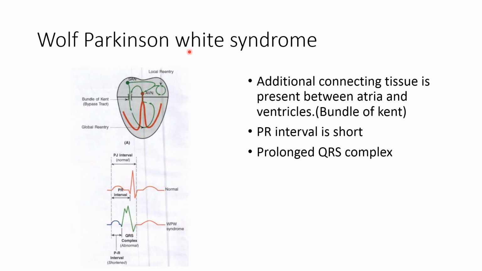Wolff-Parkinson-White syndrome. It occurs because of the presence of abnormal conducting tissue between the atria and the ventricles. Normally, the impulse generated in the SA node is conducted to the AV node. After the AV nodal delay, it is relayed to the bundle of His and finally to the Purkinje fibers. But in Wolff-Parkinson-White syndrome, the abnormal conducting tissue, also known as the bundle of Kent, is present, which bypasses the AV nodal conduction. So the impulse generated in the SA node can depolarize the ventricles.